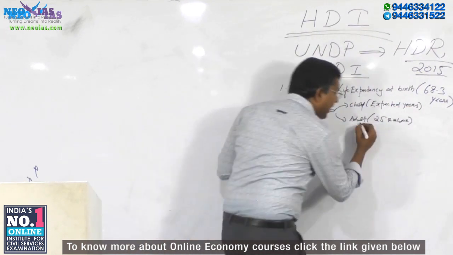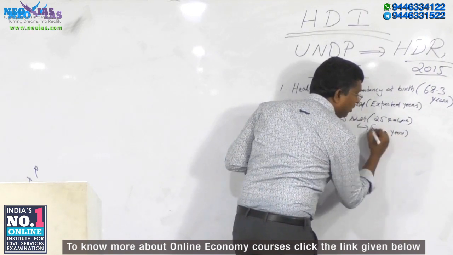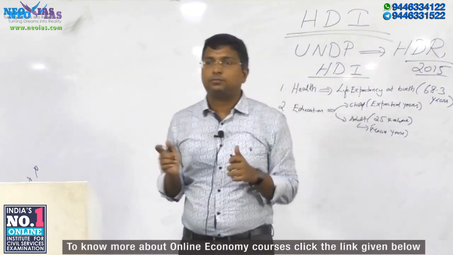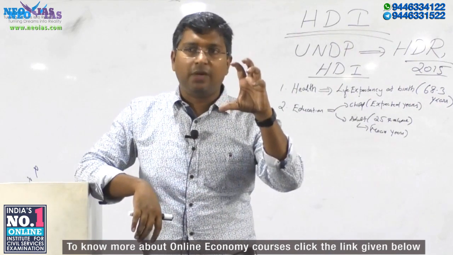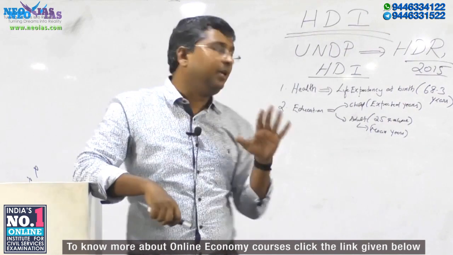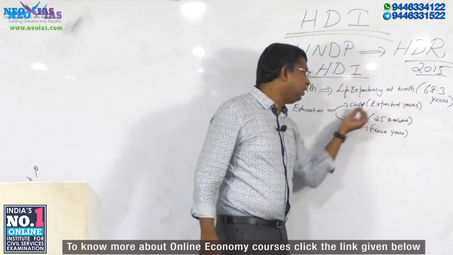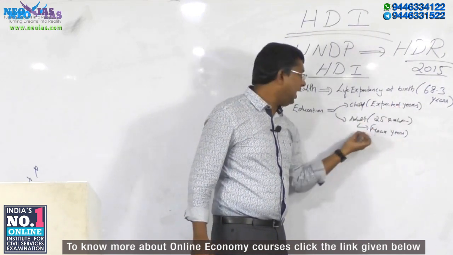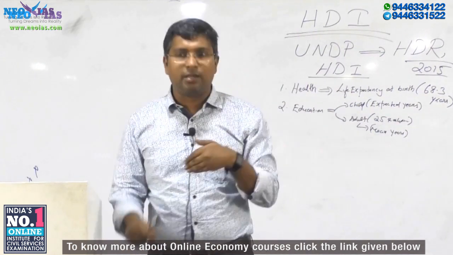For an adult, it is mean years of schooling. And the adult here is 25 years and above. This is the second criterion, the educational indicator: the expected years of schooling for a child and mean years of schooling for an adult of 25 years and above.